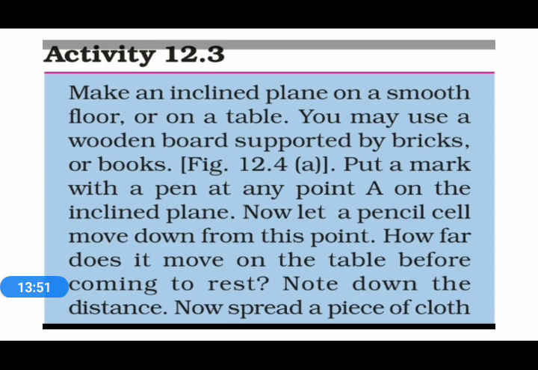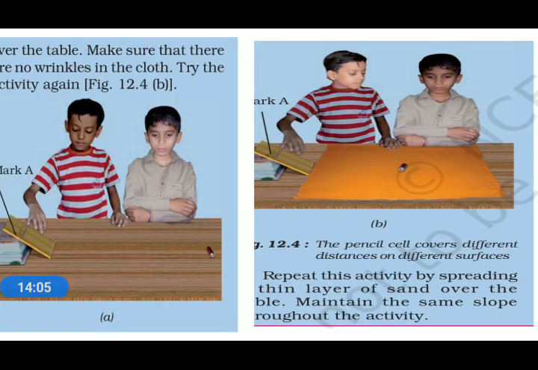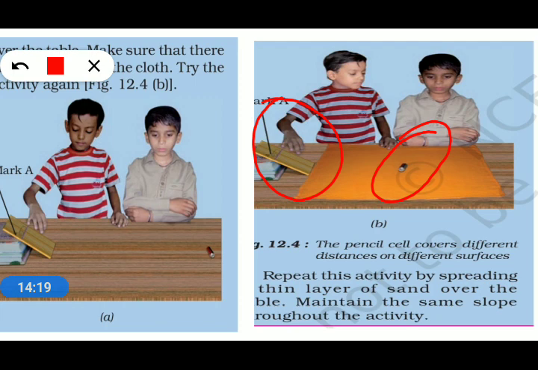From the next activity also we can discuss how the frictional force is affected, and that is known to be activity 12.3 of the NCERT. What we are doing in that activity: according to the picture, we take an inclined wooden plank, which is shown here, and we require a pencil cell. We mark a point on this wooden plank, which is mentioned here as mark A.